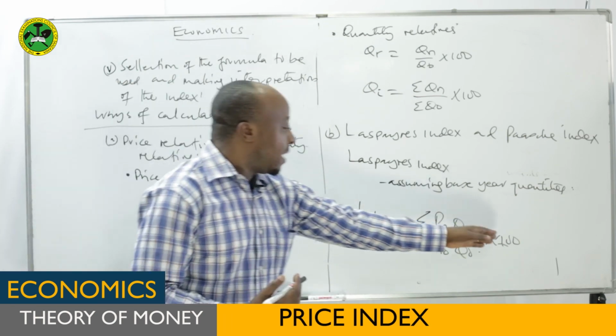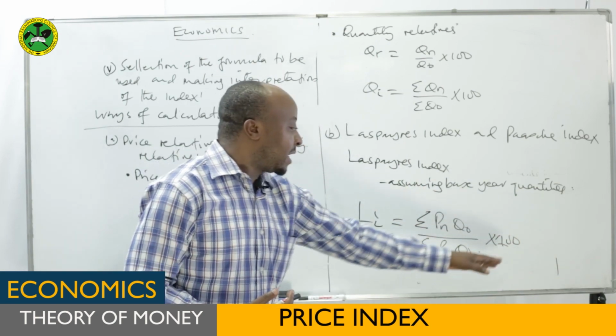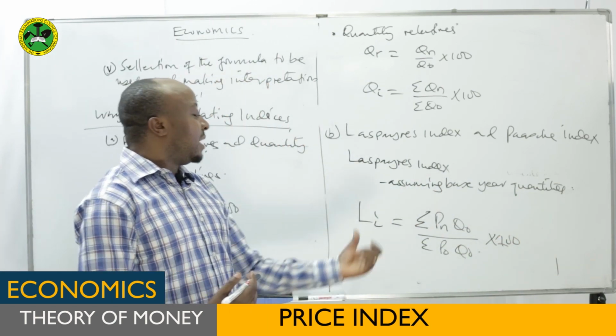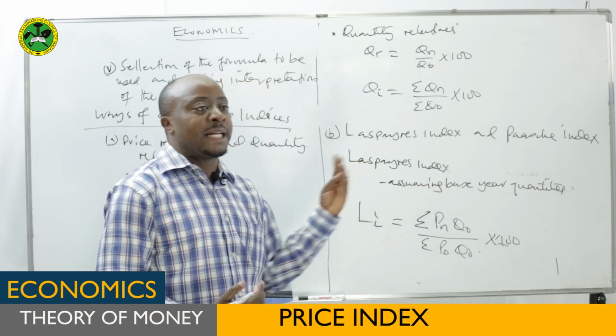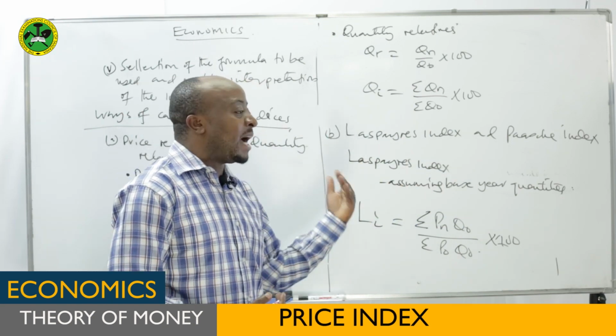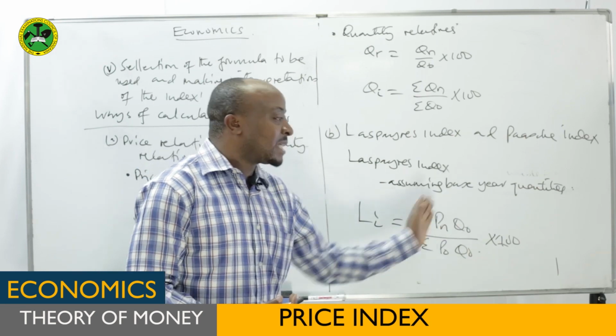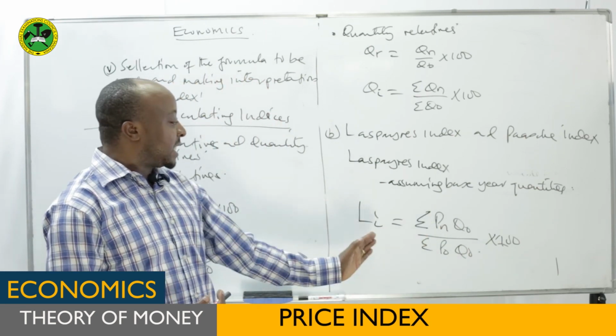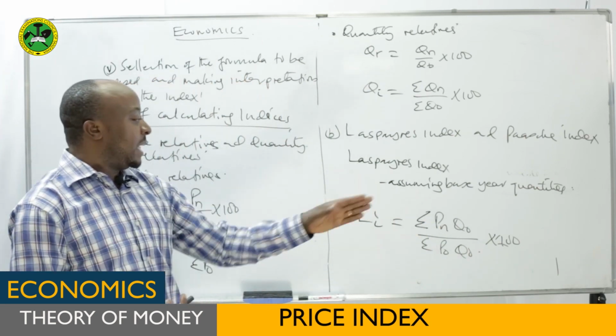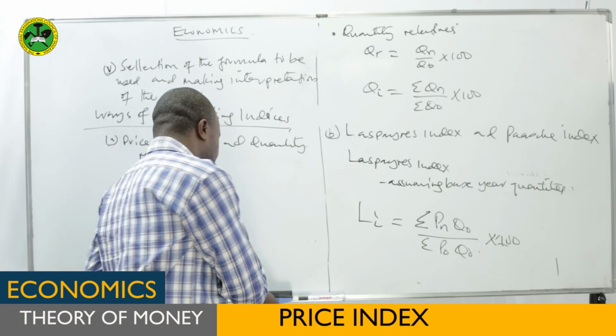This is one of the useful methods in calculating price index, because in most cases it is overestimating the result. It is not underestimating, it is overestimating. So it is like the best way of calculating a price index. So this is the Laspeyres index. We'll see it later on in the example, then we'll see how to interpret.